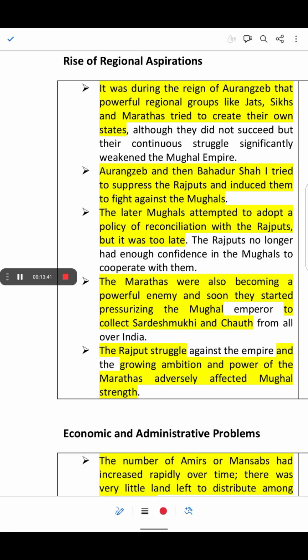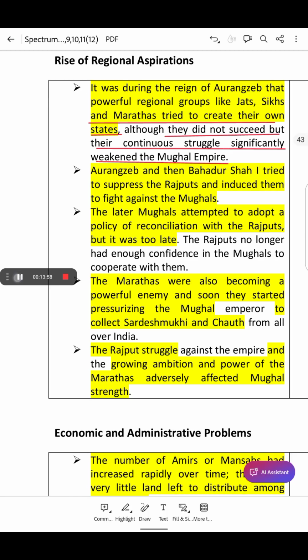It was during the reign of Aurangzeb that powerful regional groups like the Jats, Sikhs and Marathas tried to create their own states. Although they did not succeed, their continuous struggle significantly weakened the Mughal Empire. So understand that Aurangzeb's long military campaigns, particularly in the Deccan, led to the weakening of the central power.